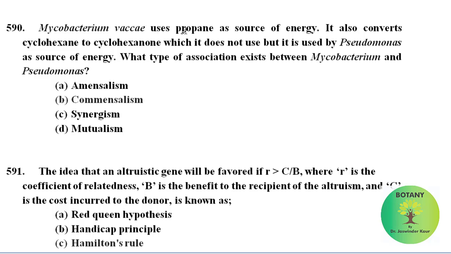Mycobacterium vaccae uses propane as source of energy. It also converts cyclohexane to cyclohexanone, which it does not use, but it is used by Pseudomonas as a source of energy. What type of association exists between Mycobacterium and Pseudomonas? In this association between two organisms, one is benefited and the other derives neither benefit nor harm. So this type of relationship is called commensalism.